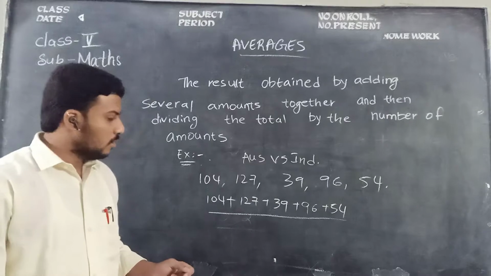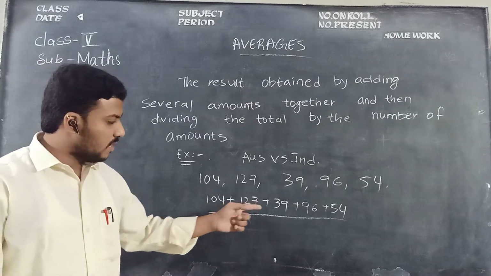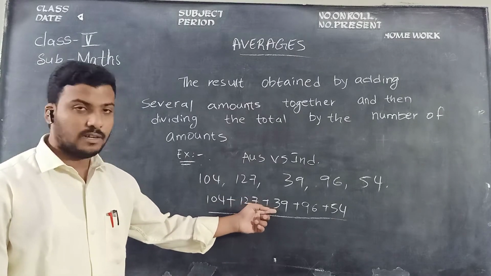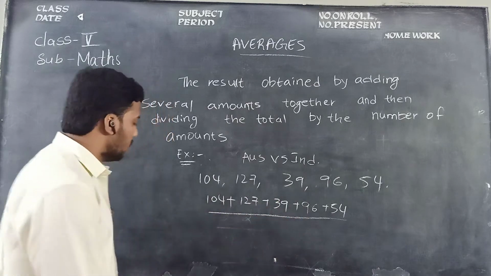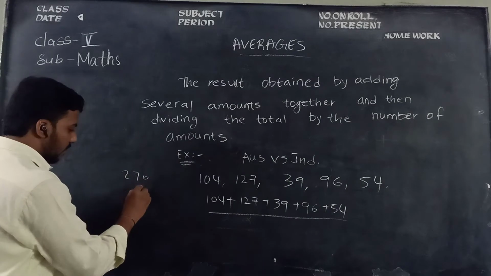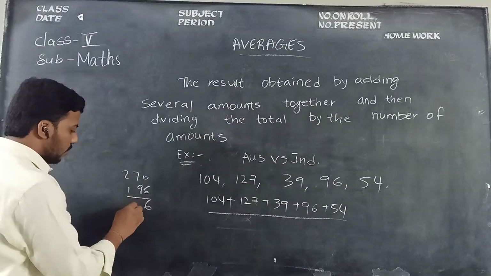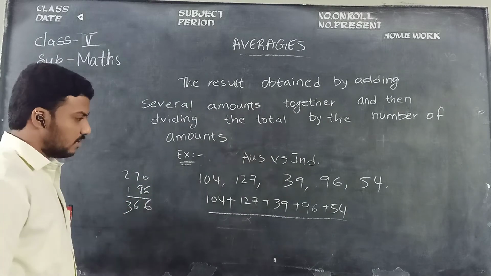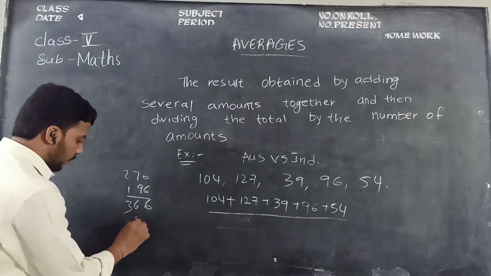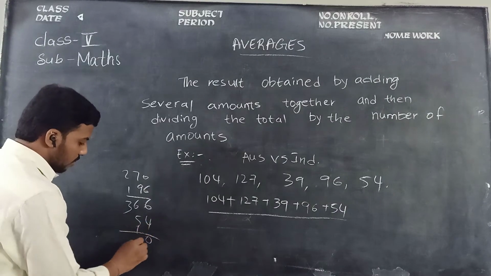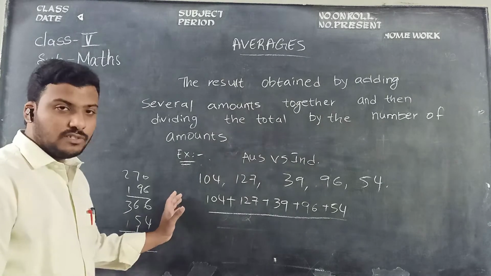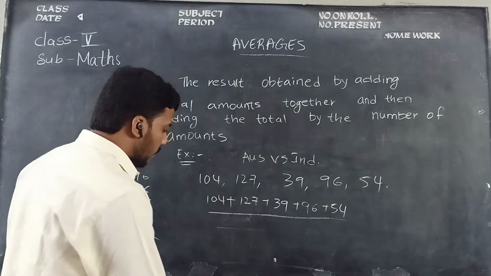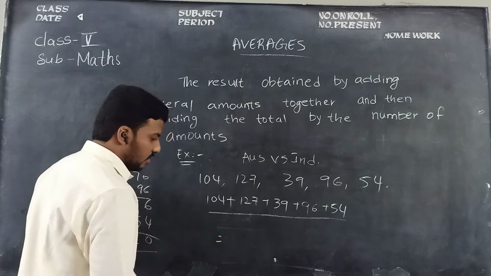So 231 plus 9 is 240, plus 30 is 270, and to 270 add 96. 270 and 96 makes 366. To 366, add 54. It will be 420. It means Sachin Tendulkar scored 420 runs in that series, children.